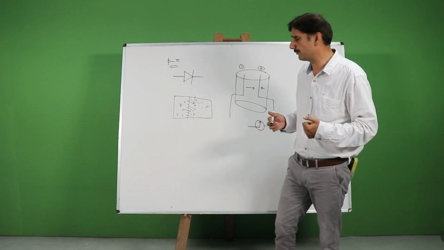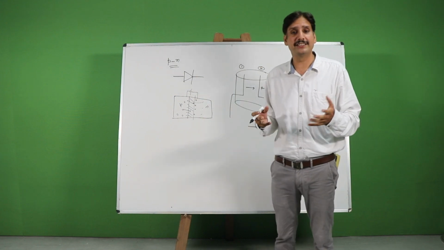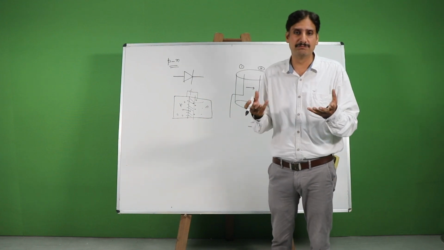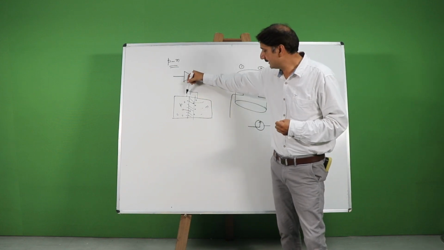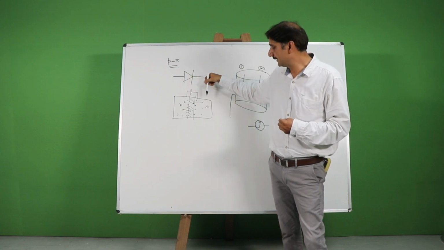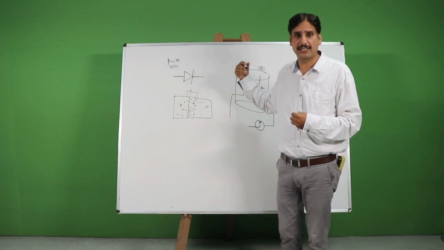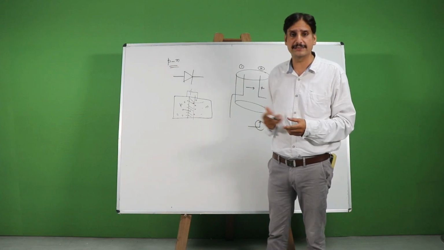So as the junction is formed, after some time, a few microseconds rather, you may feel that this side of the junction has acquired a slight negative charge and this side has acquired a slight positive charge, as if a battery has been connected across this junction.